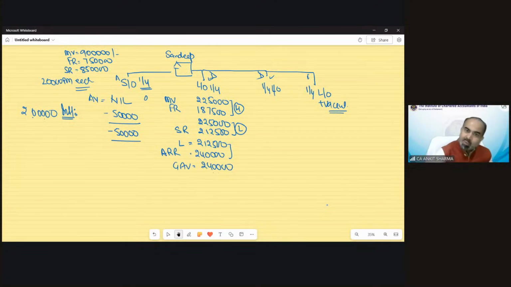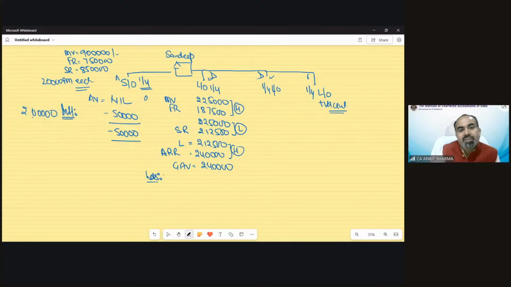Till now, any problem in the calculation of GAV, students? Tell me, is there any problem? The exam question is being solved. Okay, clear, very good. Okay, now what is the step after GAV?